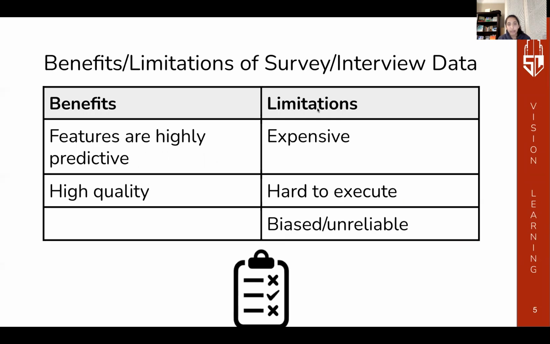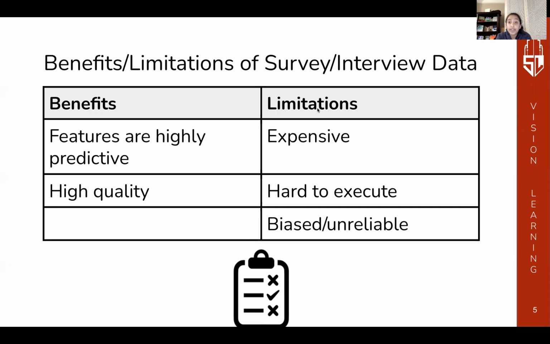So, as I mentioned prior, the primary method of finding poverty levels is survey and interview data. One benefit of survey data is that it can help create data that is highly predictive and has high quality. Surveys provide a high level of general capability in representing a large population. There are three main limitations. It is expensive, hard to execute, and biased.